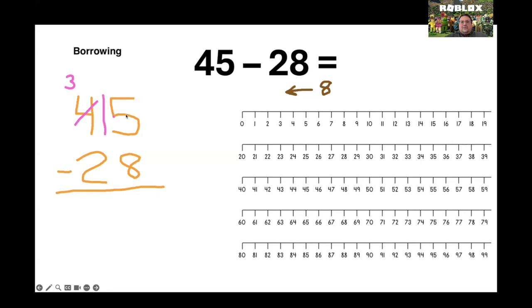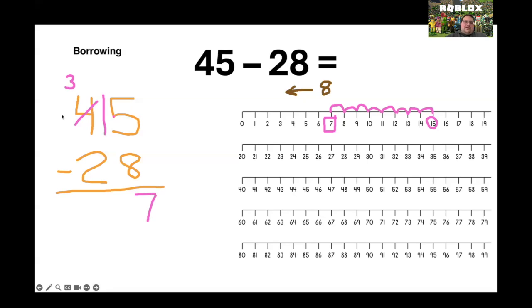So now, instead of doing 5 minus 8, we can start at 15 and jump back 8. 1, 2, 3, 4, 5, 6, 7, 8. And we get 7. And now that my 4 is gone, it is now a 3.